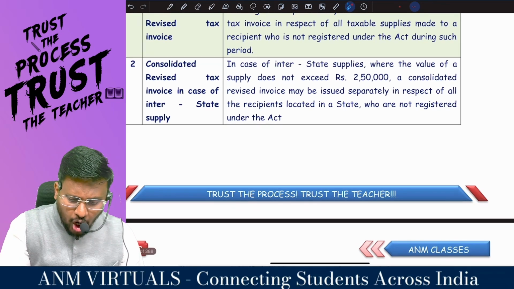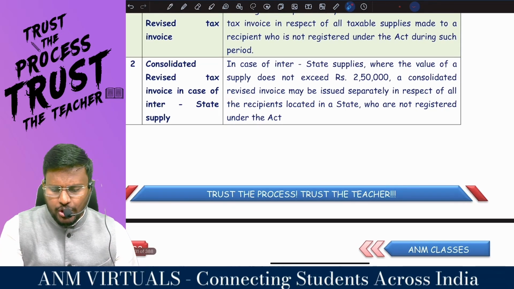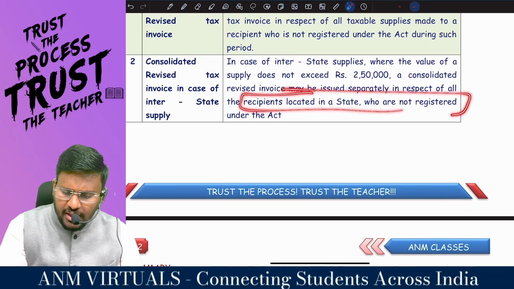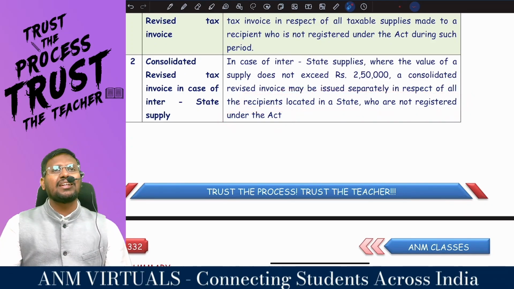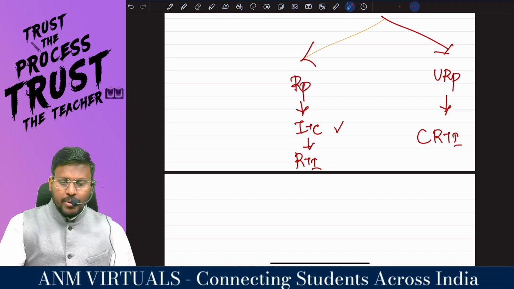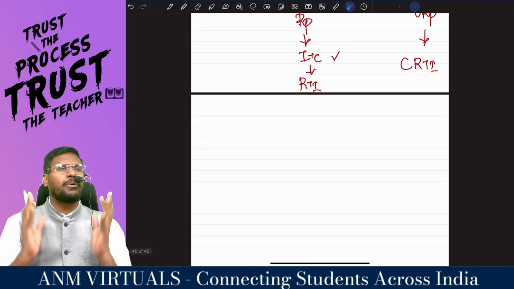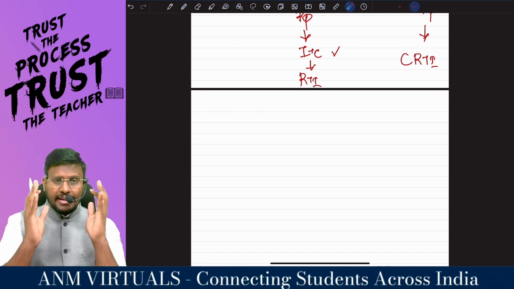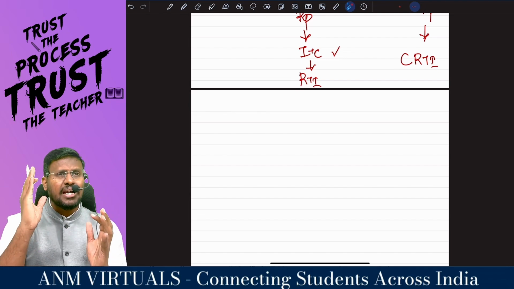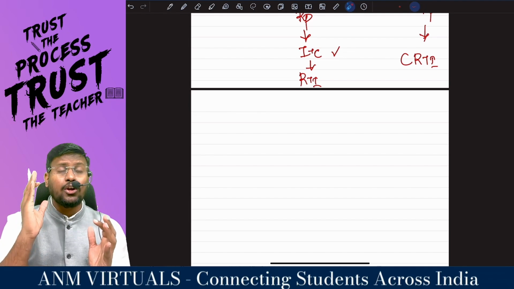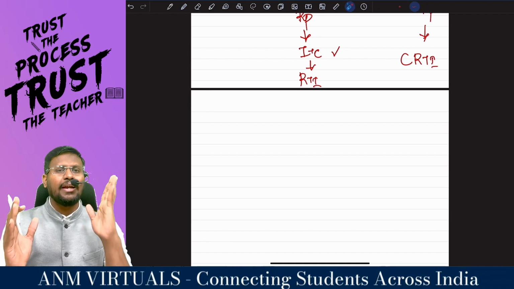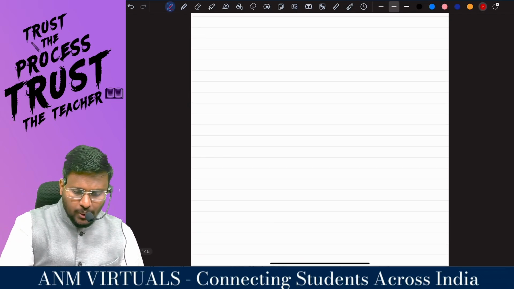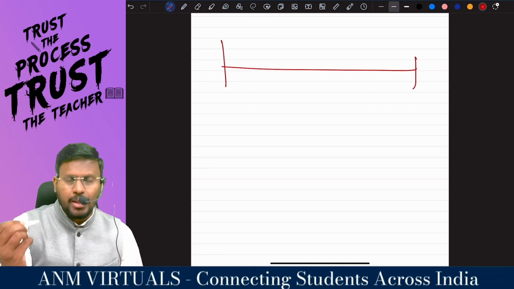A consolidated revised tax invoice may be issued separately in respect of all recipients located in a state who are not registered under the Act. That means we are talking about that intervening period. What is that intervening period? That should be very clear. The intervening period means the effective date of registration till the date of grant of RC, the registration certificate. So, my dear lovable students, this intervening period is very important.